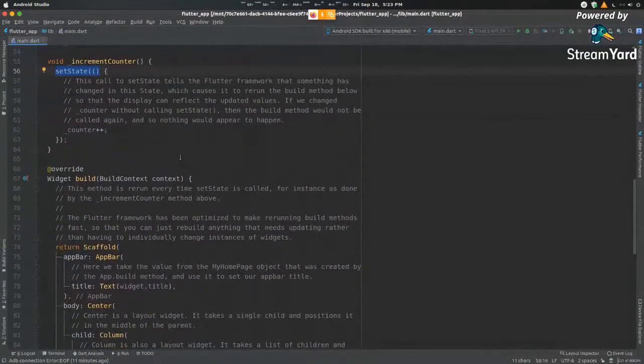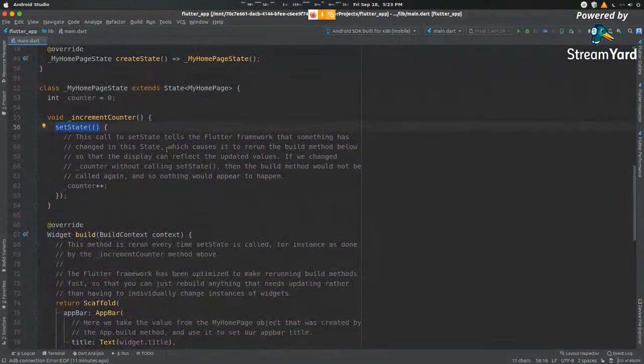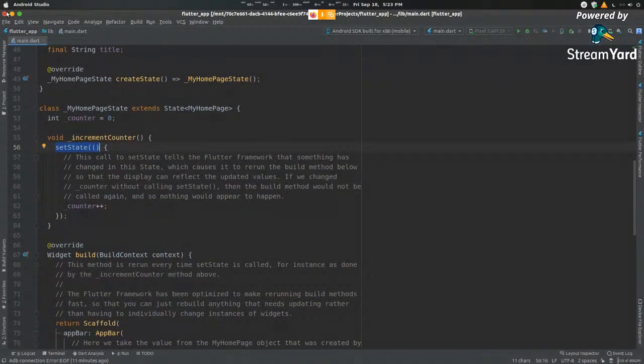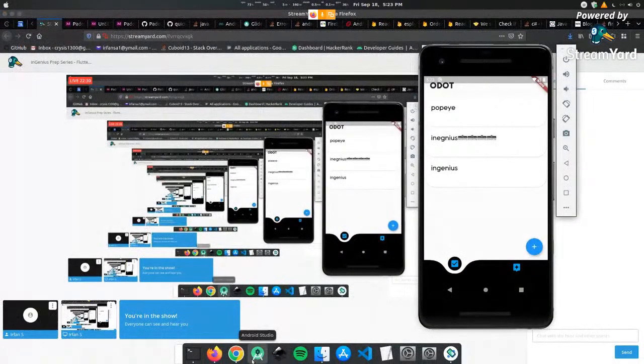So that was a very brief dive into the base app of Flutter. So let's get started with trying to build the to-do app, which I'll guide you through as well. So let me just open up the old application.